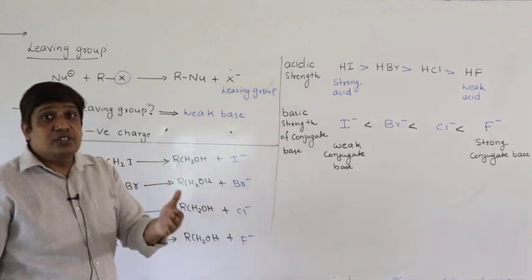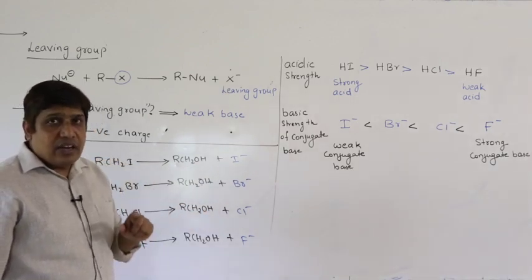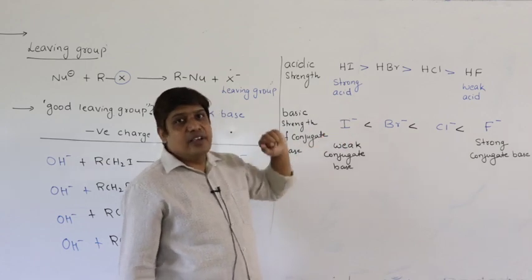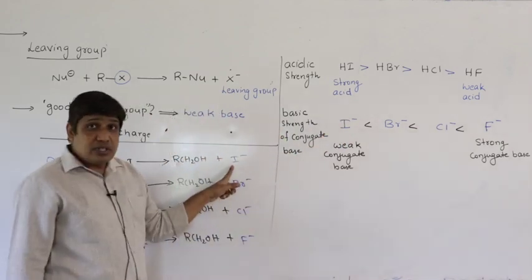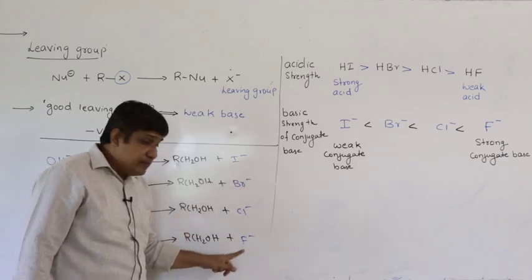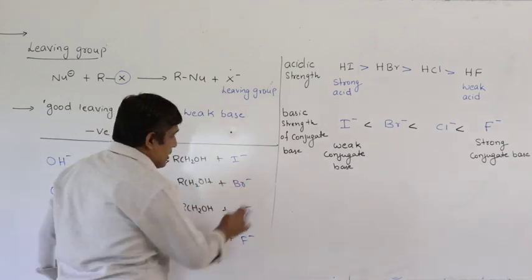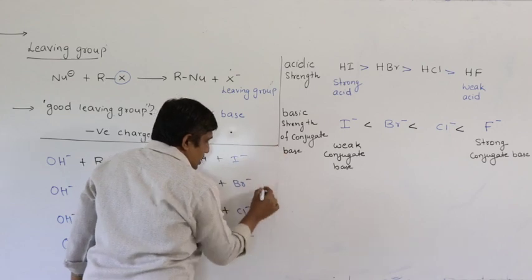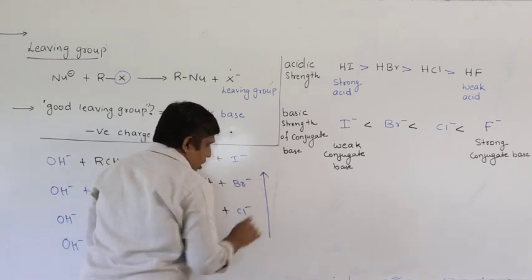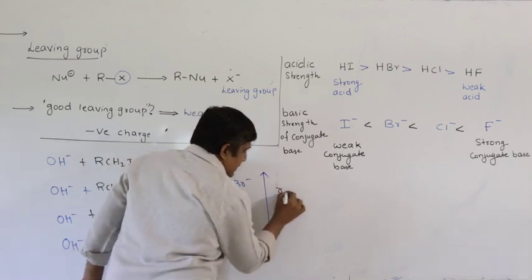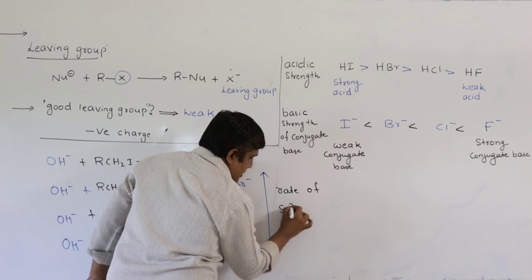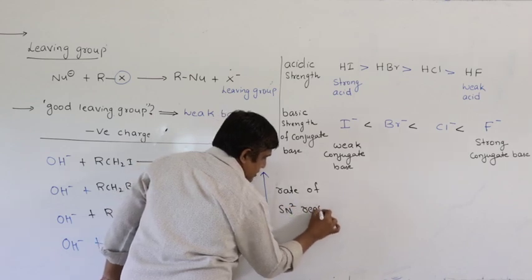Which anion is more stable? The one which is a weak base. Which is a weak base? I minus is a weak base. Therefore this is a more stable anion, that means it is a good leaving group. This is a poor leaving group. So what can I write? As you move from top to bottom, the rate of SN2 reaction increases.